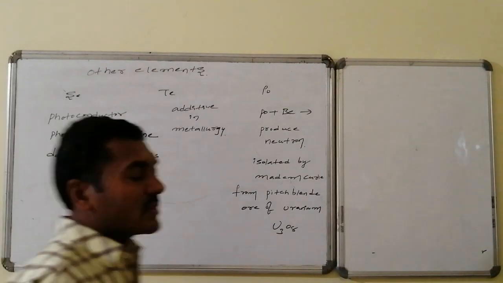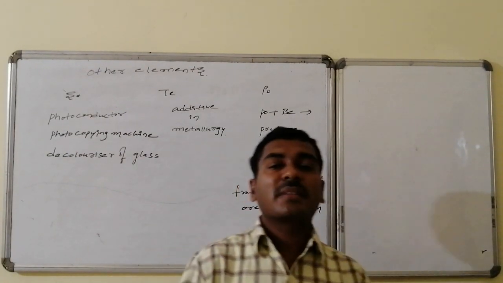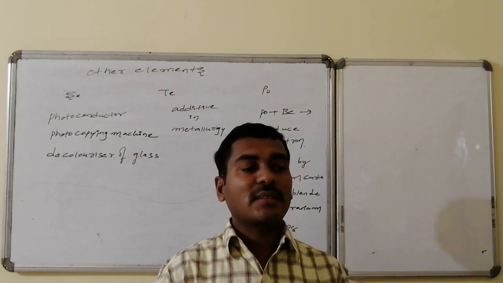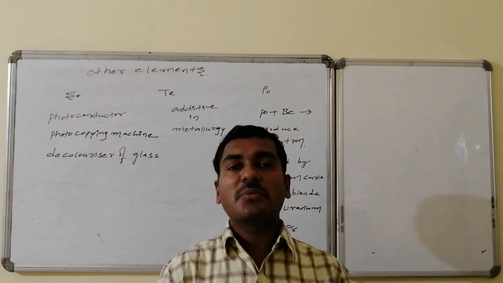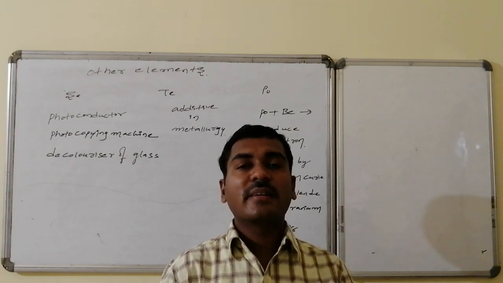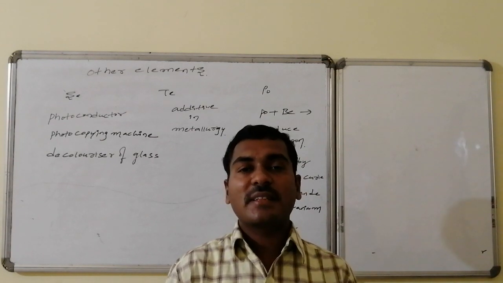Hence, all of these are the preparation methods and the applications, nothing but the uses, of the 6th group elements from oxygen to polonium: oxygen, sulfur, selenium, tellurium, as well as polonium.